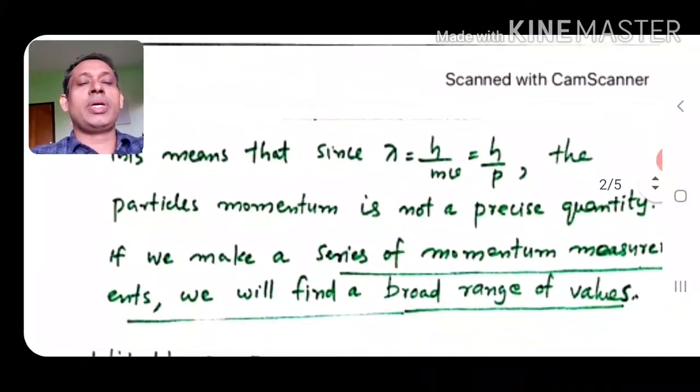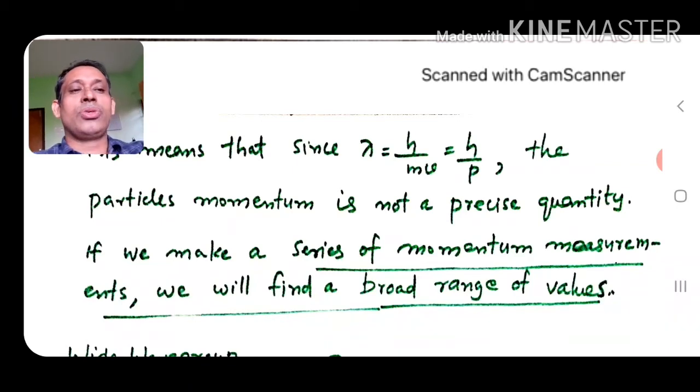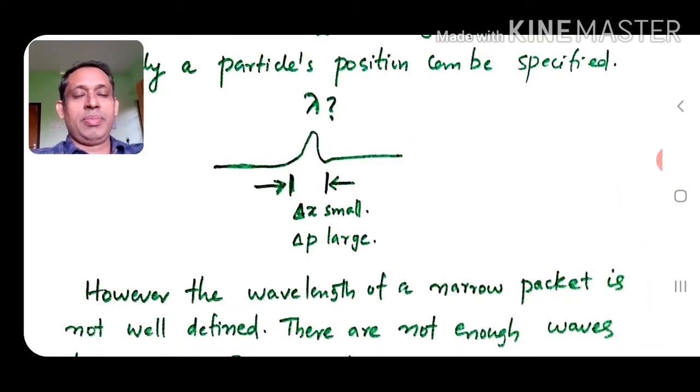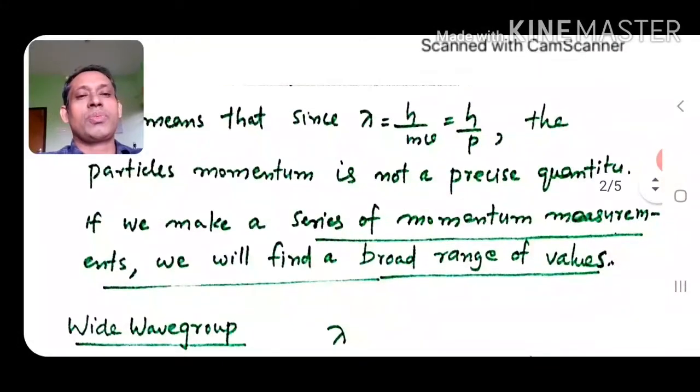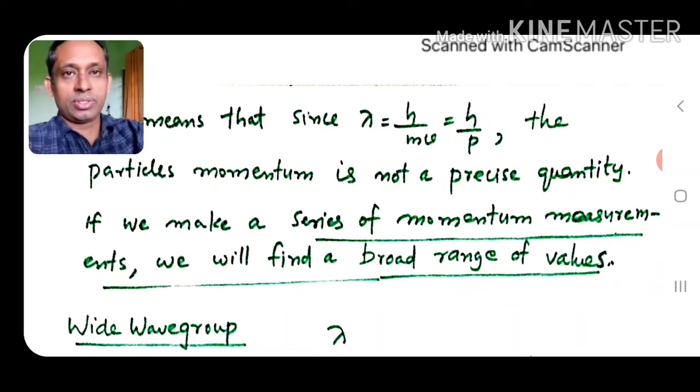So the particle's momentum cannot be precisely determined because lambda is not well defined. If we make a series of lambda measurements, we will get different values, and correspondingly a series of different momentum values.